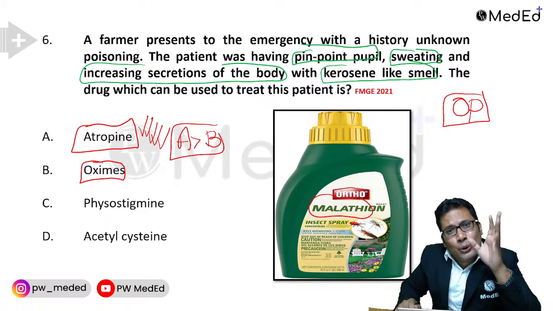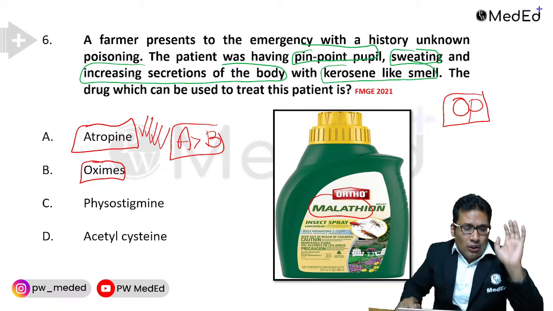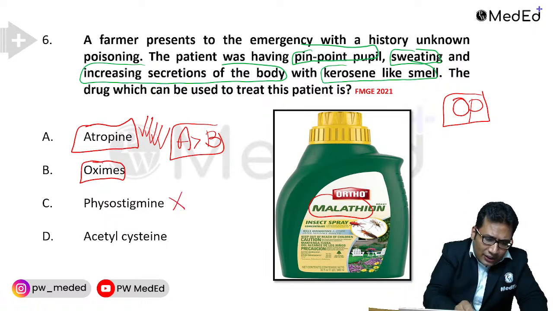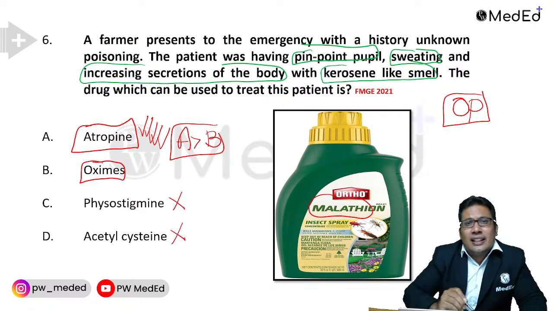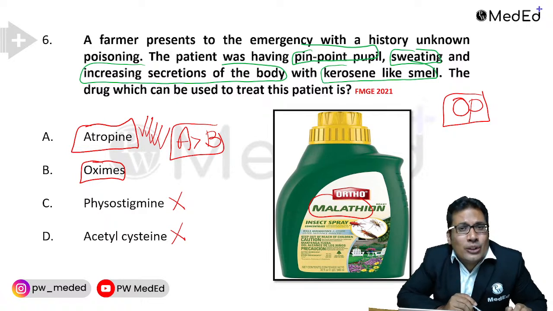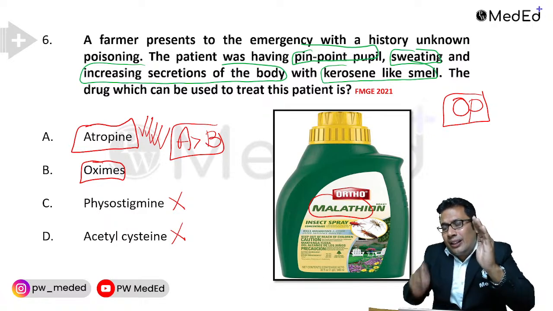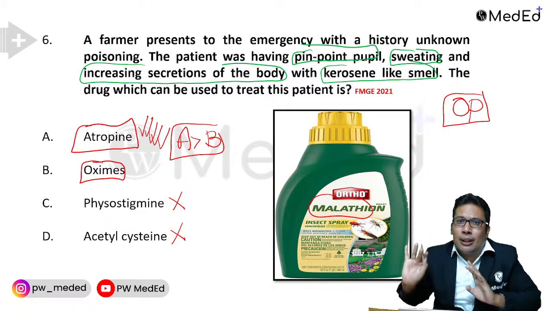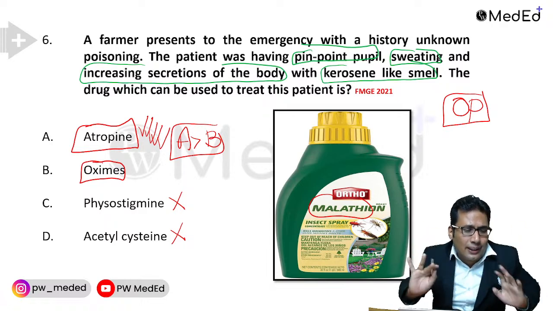But remember, the drug of choice is still atropine only. Physostigmine is not the answer. Acetylcysteine is given in paracetamol poison, N-acetylcysteine. So first atropine, then oxime, then diazepam. This is what we teach in forensic medicine.